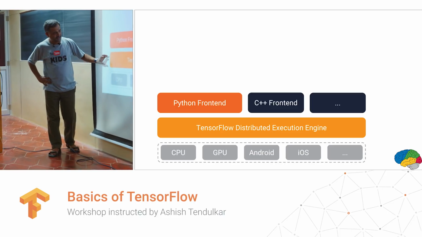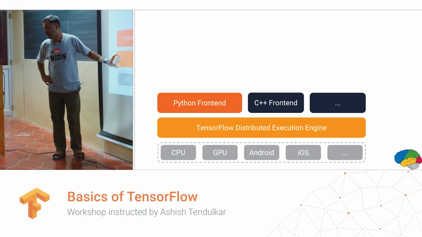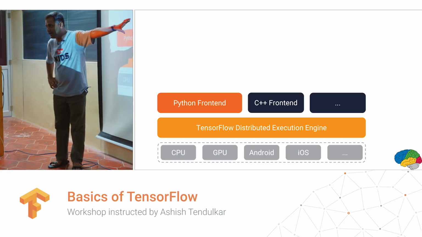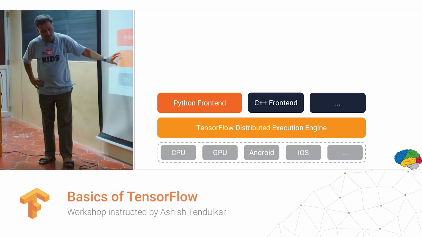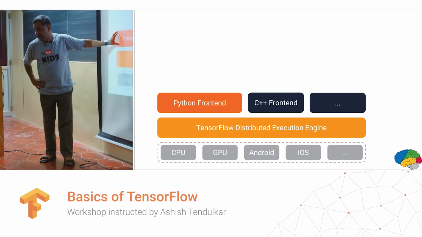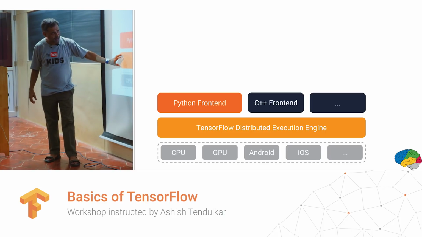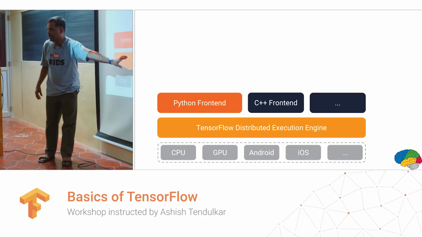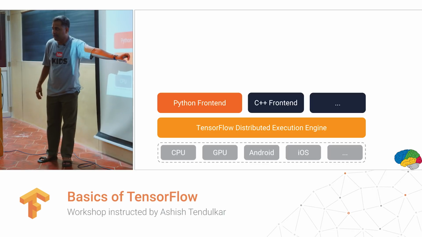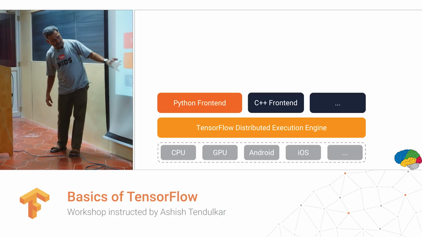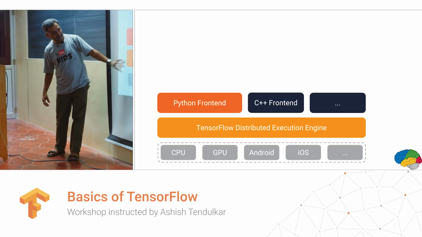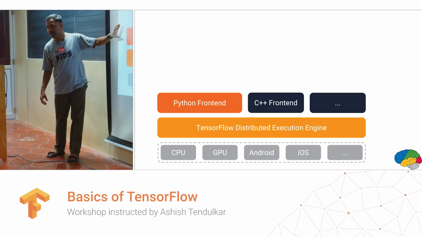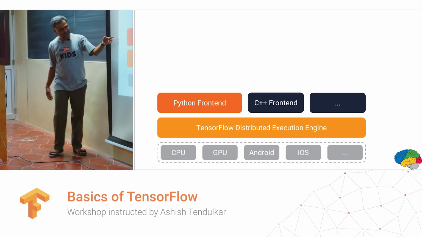How does TensorFlow achieve that? There is something called the TensorFlow distributed execution engine. We generally write our code in a front end such as Python, C++, Java, or Go. The TensorFlow distributed execution engine takes the code written in Python and converts it into the underlying hardware instruction set. It's very useful to understand this layered API of TensorFlow. It will help you know exactly what is useful in your work.